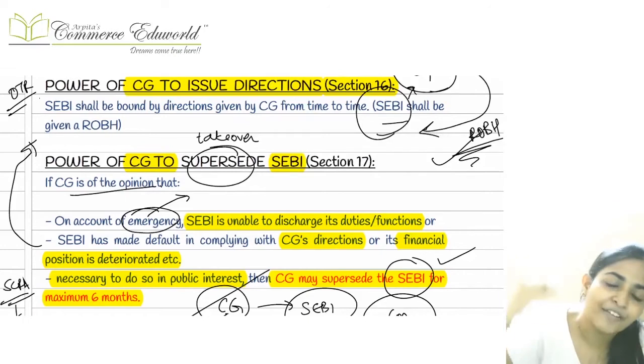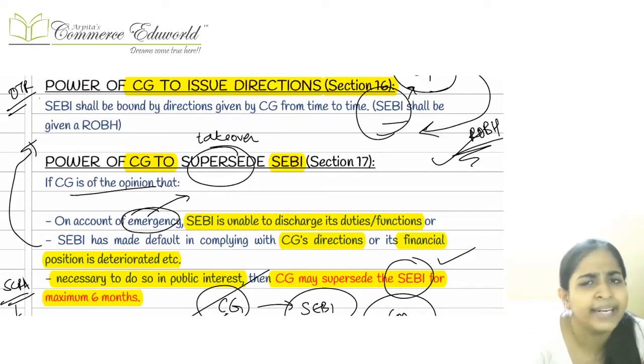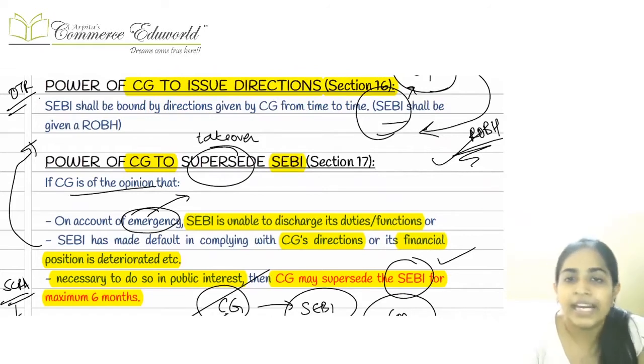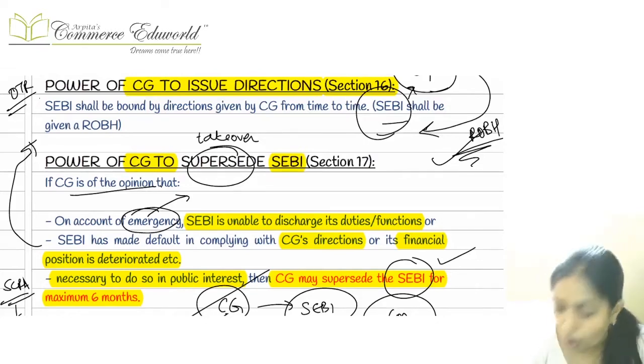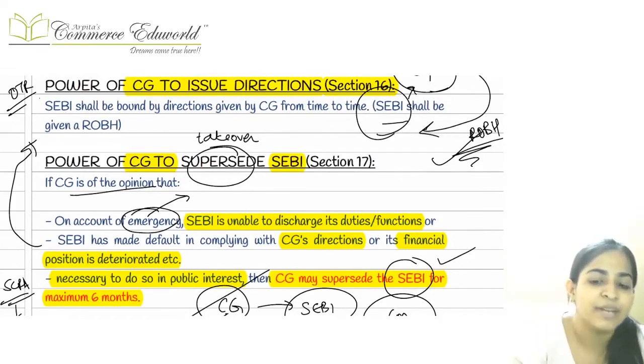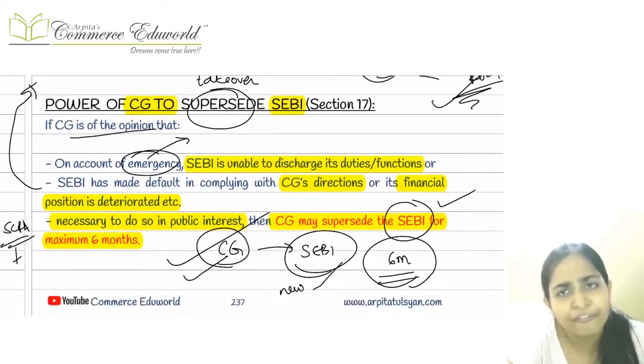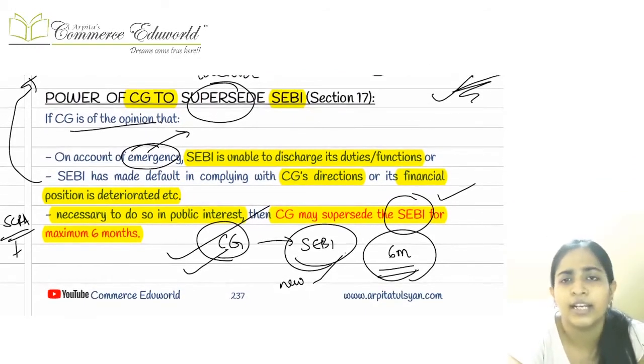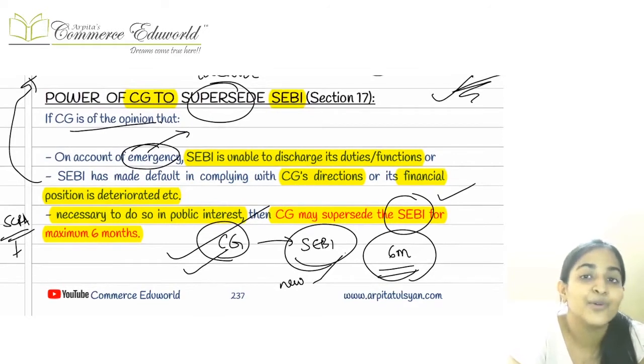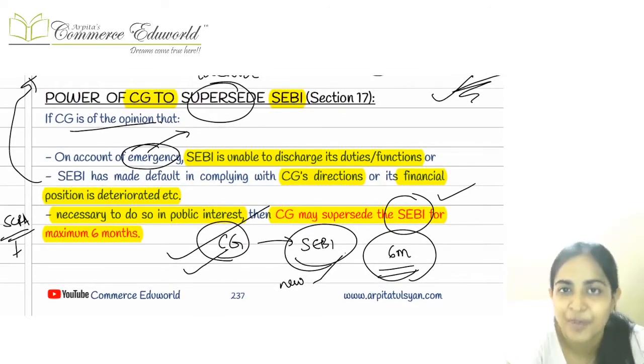Similarly, the CG has the power to give directions to the SEBI, and they will be binding on the SEBI. If SEBI does not comply with those directions, then SEBI invites legal implications against itself, after getting a reasonable opportunity of being heard. So basically, SEBI has to comply with all the directions imposed by the central government. If not, then the CG will supersede. It will supersede the management of the SEBI.